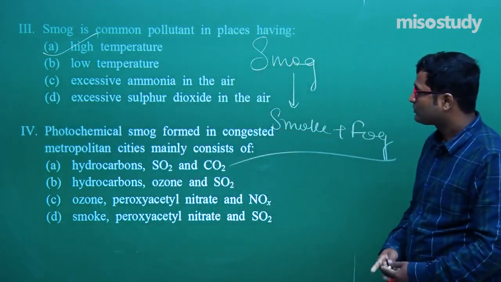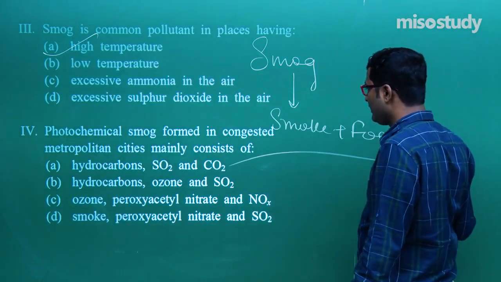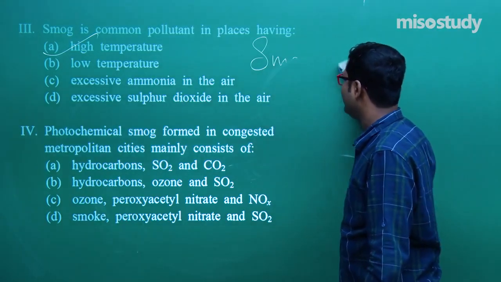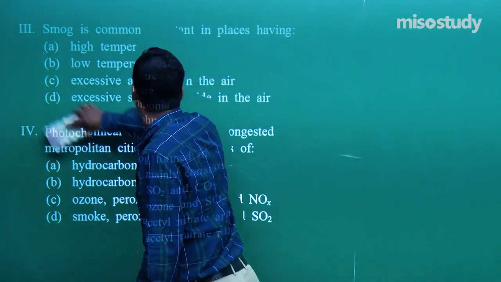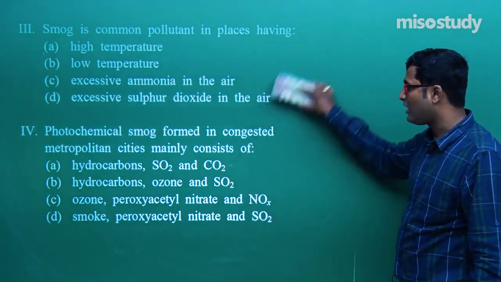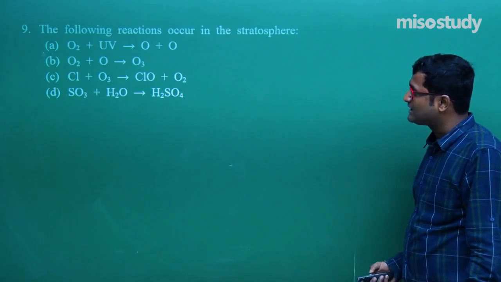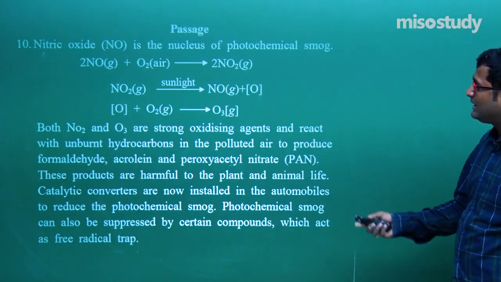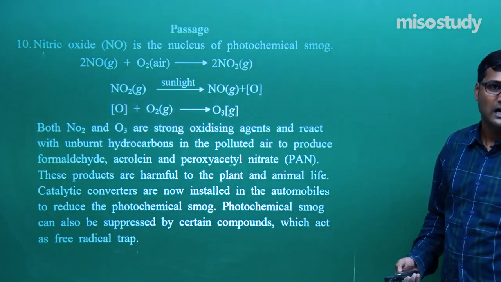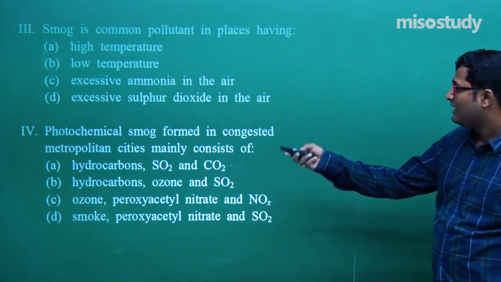Clear? Now next question. Photochemical smog formed in congested metropolitan cities, especially Delhi, Mumbai, Bengaluru, mainly consists of what? As I told you, read the passage carefully, read what I'm telling: NO2, O3, hydrocarbons, that are the main constituents. So what is the answer?